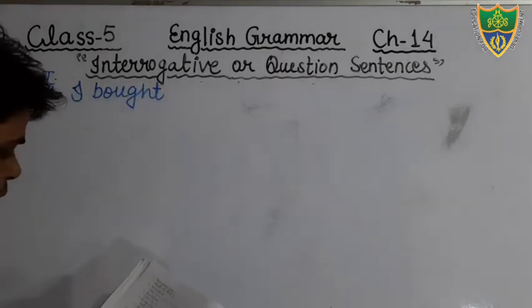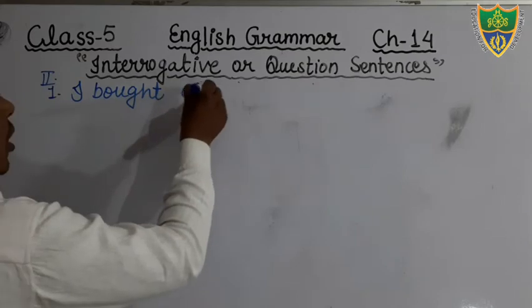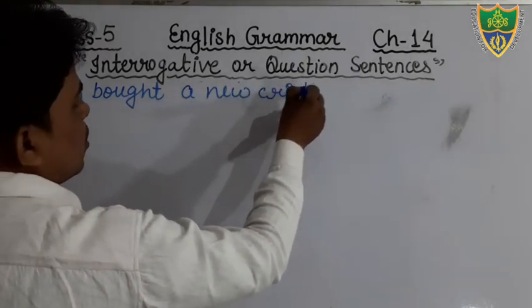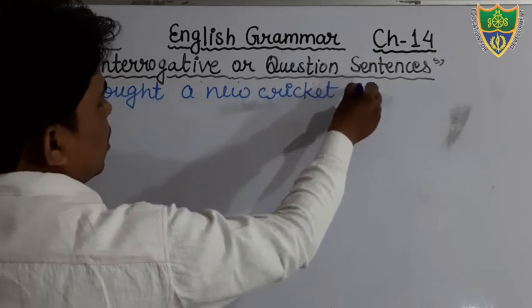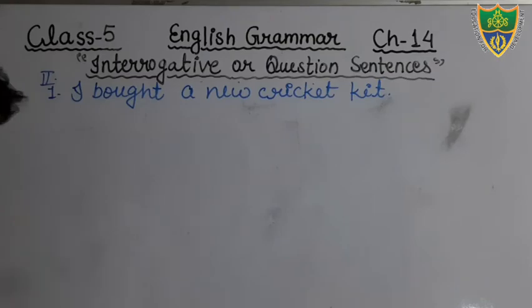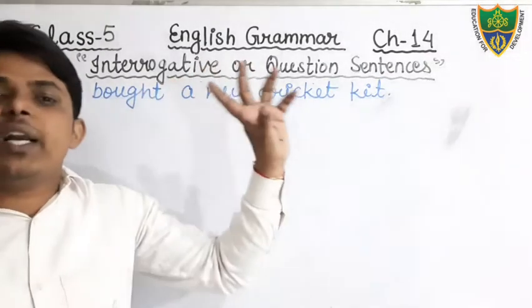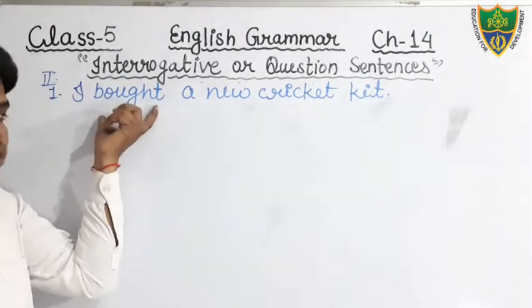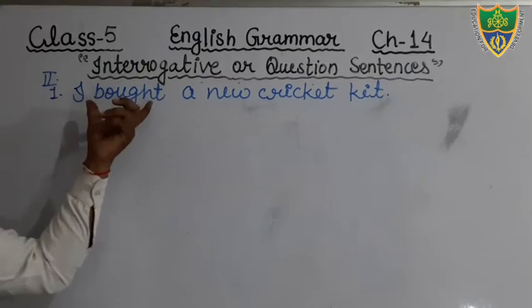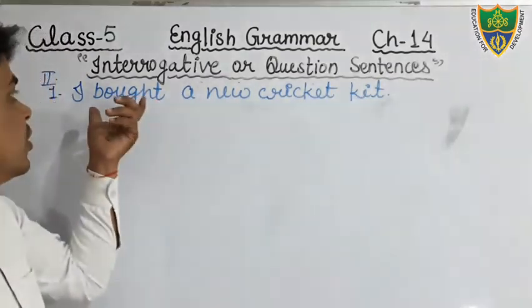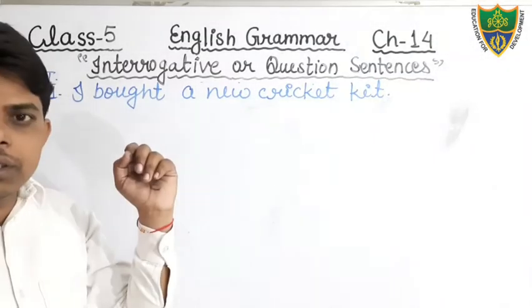Just see, students, I bought a new cricket kit. That is your sentence. And what kind of sentence? Assertive sentence. And dear students, you also have to recognize what kind of tense and what kind of verb is used here. Here we get the second form of the verb: buy, bought. Bought, the second form of the verb, is used here.